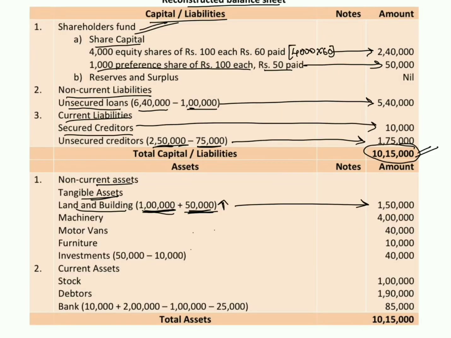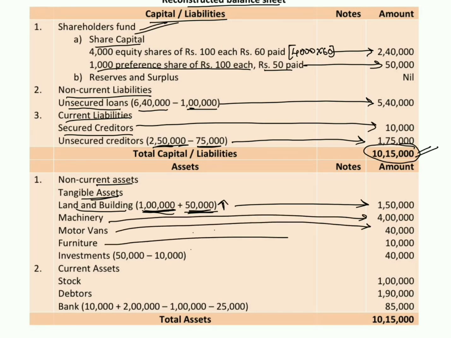So let's consider the same values here. Machinery 4 lakh, motor car 40,000 and furniture 10,000. Since we already know that for investment we have to show the market value in the balance sheet, as stated in the problem, we have considered 50,000 minus 10,000, the market value of 40,000.